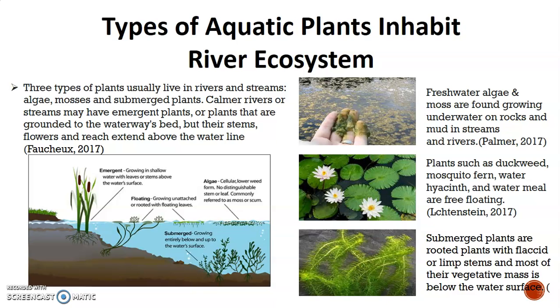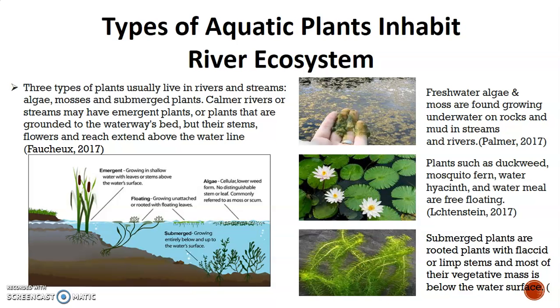Types of aquatic plants that inhabit the river ecosystem are usually algae, mosses, and submerged plants. Freshwater algae and moss grow underwater on rock and mud. For free-floating plants, there are duckweed, mosquito fern, water hyacinth, and watermeal. And submerged plants are rooted plants with flat leaves or lean stems, and most of their vegetative mass is